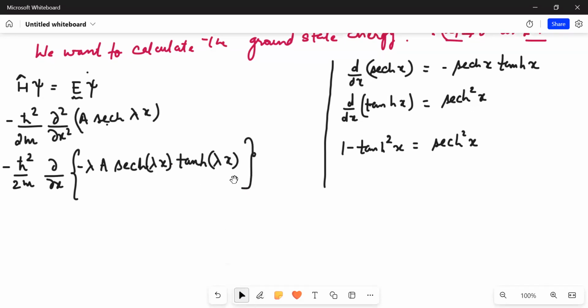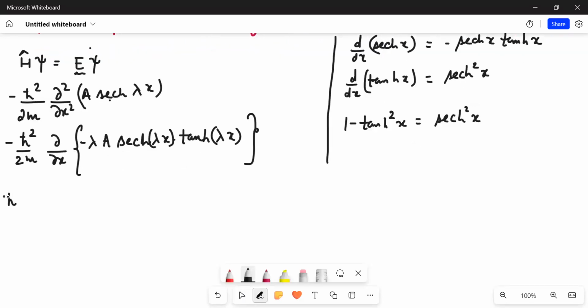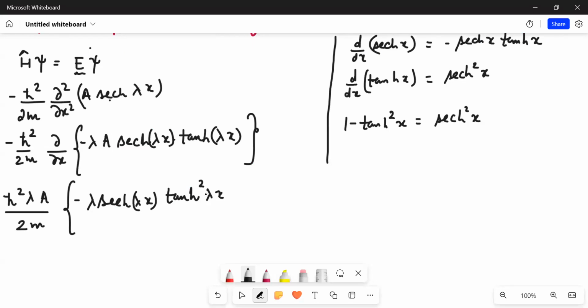Okay, this is one thing. Now, if I again differentiate it, I get h bar squared lambda A upon twice m, and then again I differentiate: minus lambda secant hyperbolic lambda x into tangent hyperbolic lambda x is already there, and then again plus, because I have already absorbed this negative, the derivative of tangent hyperbolic x is again secant hyperbolic squared x, which would come with lambda because of the chain rule.